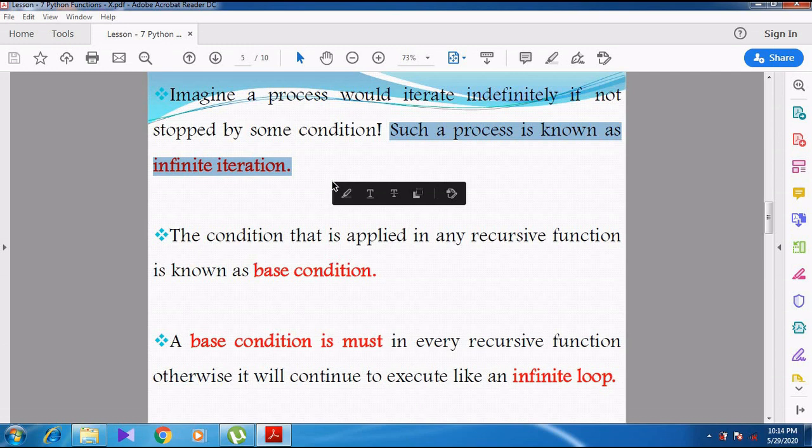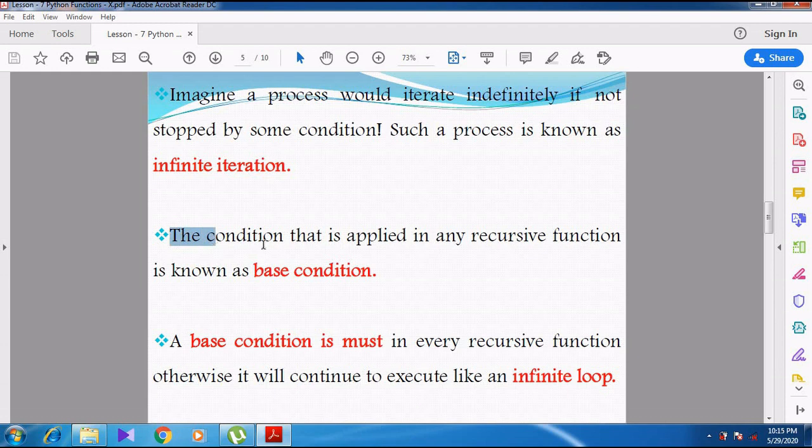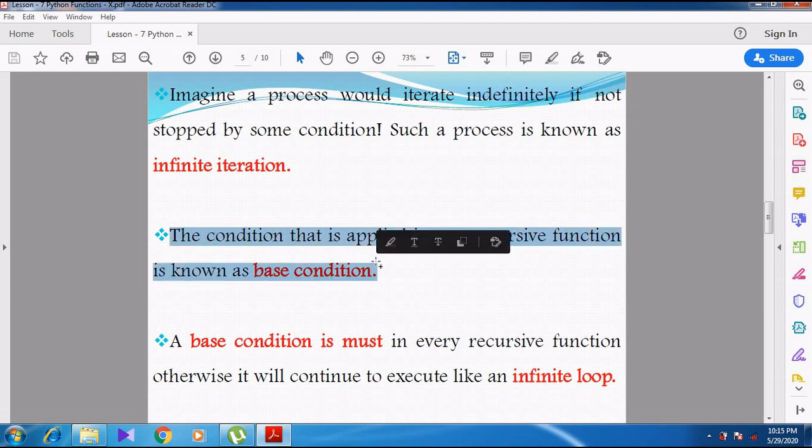Whenever we use a condition in a recursive function, what is the name of that condition? See, whenever we are using a condition inside the recursive function, that condition is called the base condition.